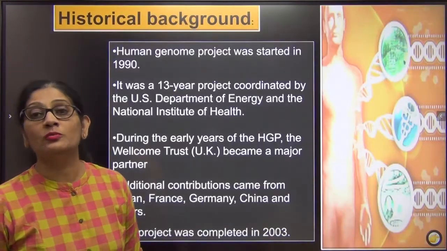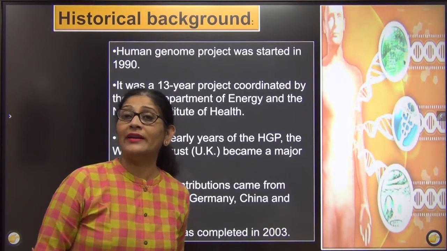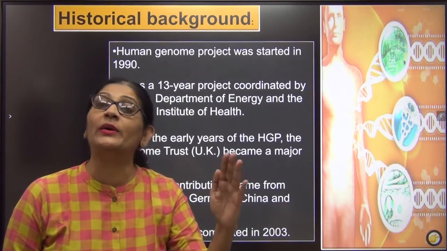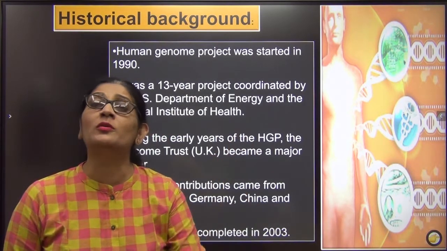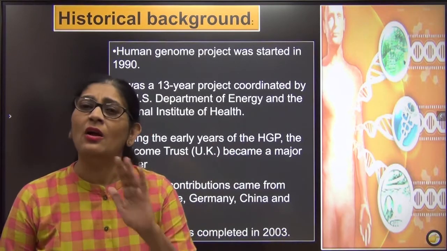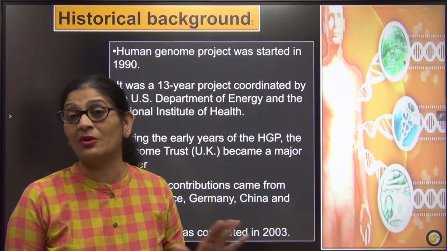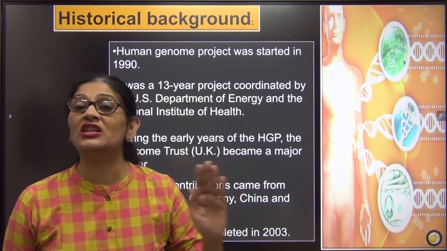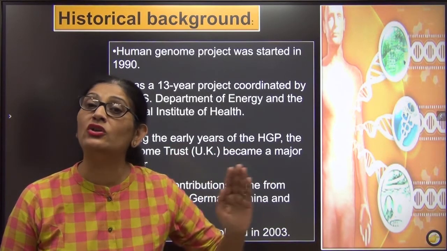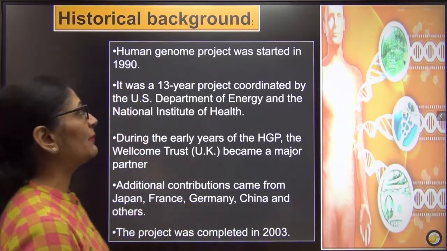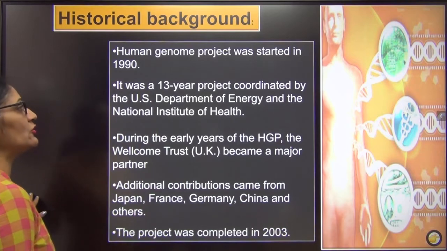Now coming up to the Human Genome Project, what happened is we wanted to study the entire genome of humans. We wanted to study all the 23, or better to say in case of humans, we studied all the 46 chromosomes. We wanted to study about all the chromosomes. What are the genes present in the different chromosomes, what are the nucleotides which make that gene, we wanted to study it all, right? So came up the ambitious project called the Human Genome Project.